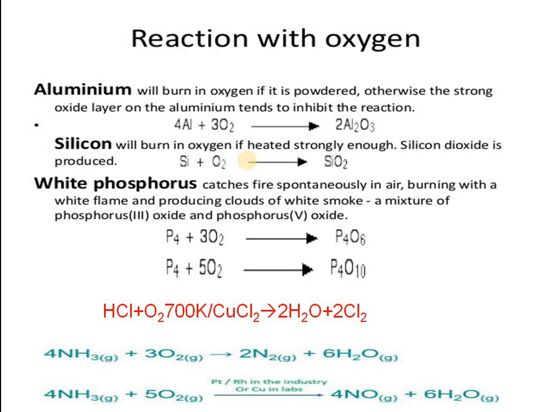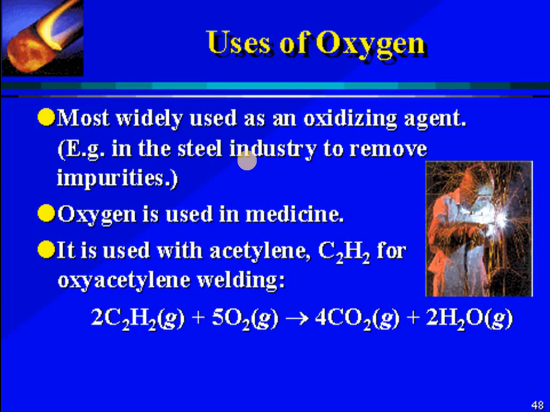Similarly, HCl reacts with O2 to give rise to water and chlorine. This reaction will come again. Previously we have done ammonia plus O2 giving nitrogen and water when there is no catalyst, and ammonia plus O2 in the presence of a catalyst like platinum at 800 degrees Celsius giving NO and water. This is the reaction in the commercial method of preparation of nitric acid. Next comes the uses of oxygen.